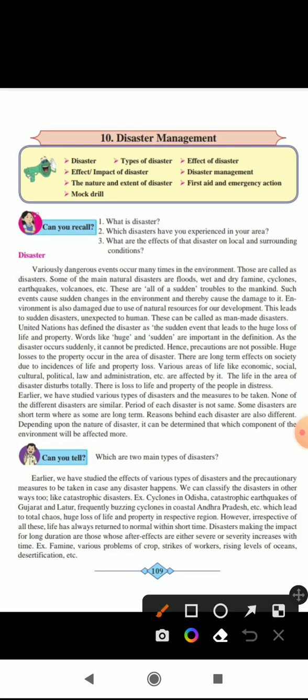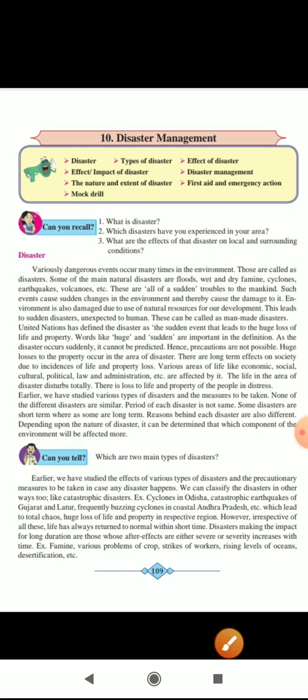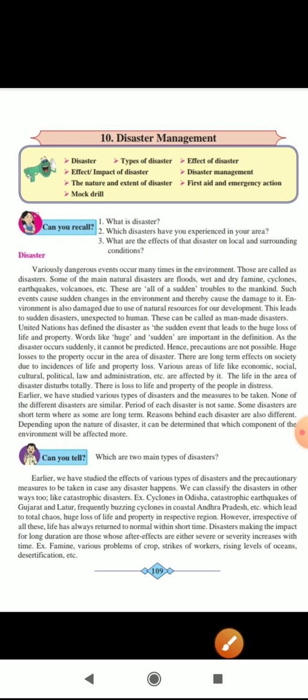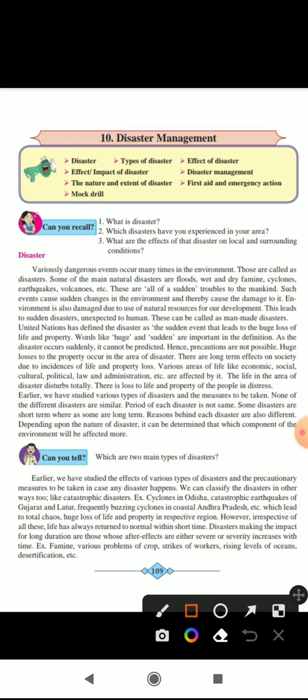Now we are going to see the proper definition of disaster in our book. Disaster means that variously dangerous events occur in many environments. These are called disasters. Variously dangerous events occur many times in the environment. Those are called disasters.